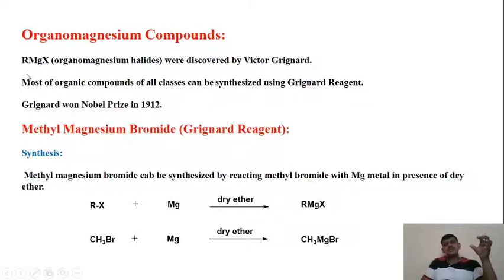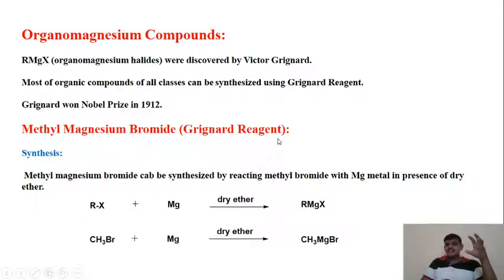Right? So RMgX are the organomagnesium halides, and these were first discovered, or prepared in the laboratory, by Victor Grignard. Victor Grignard is the pioneer who first synthesized the organomagnesium halide, that is RMgX, and because this compound was discovered by Grignard, these compounds are also known as Grignard reagents.